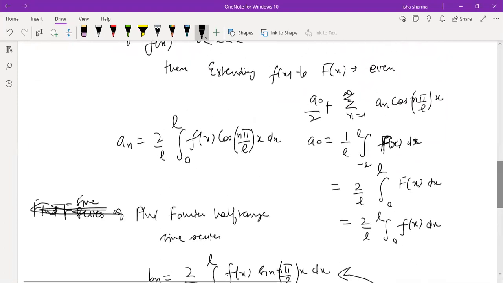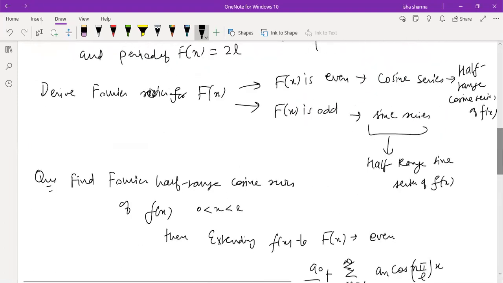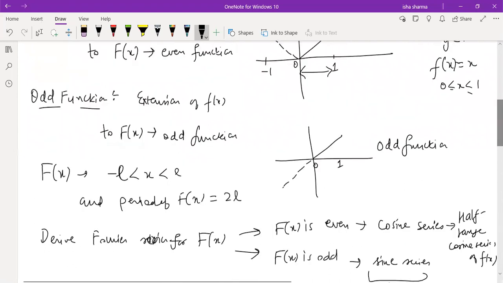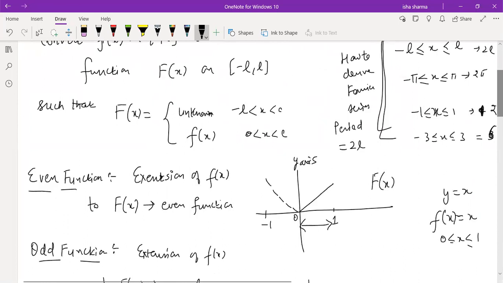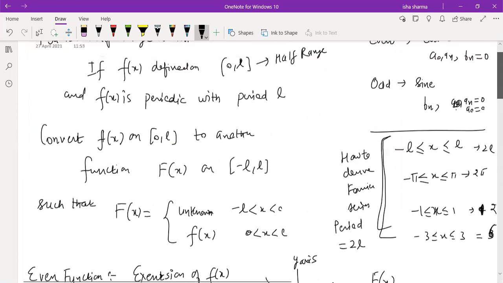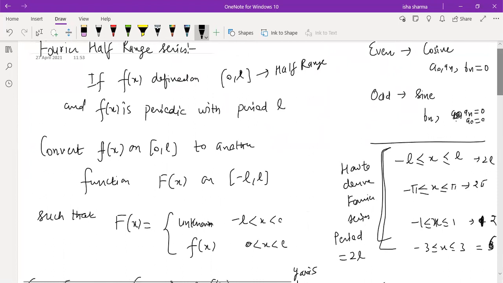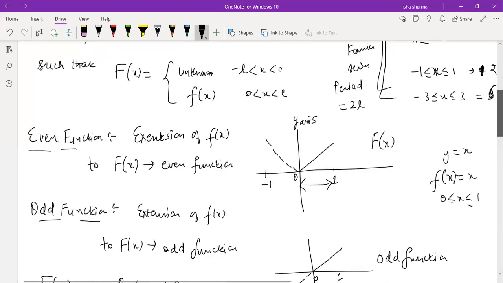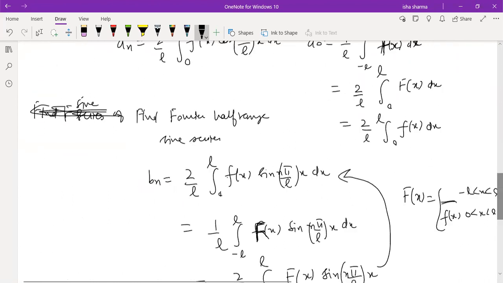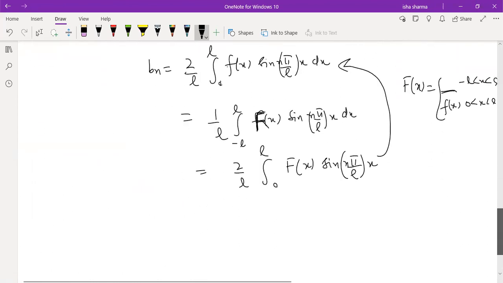The thing which I told you in the beginning, that how you will know whether you need to extend to an odd function or an even function, is information coming from the question only. If they are asking you to find a Fourier cosine series, then you extend to an even function. If they're asking you to find a sine series, then extend to an odd function. Mathematically, you won't be using this graph. This was only for making you understand the meaning of extension. But in questions, we will be directly just computing A naught, A n's, and B n's.